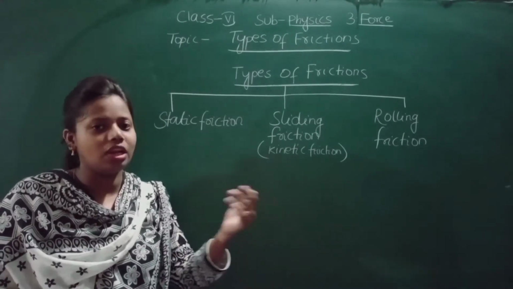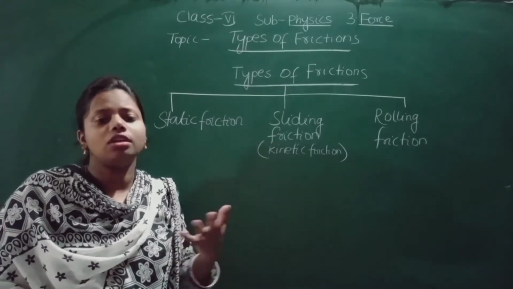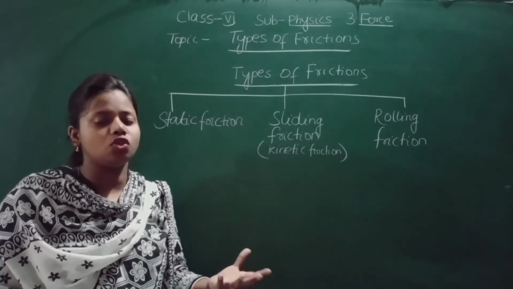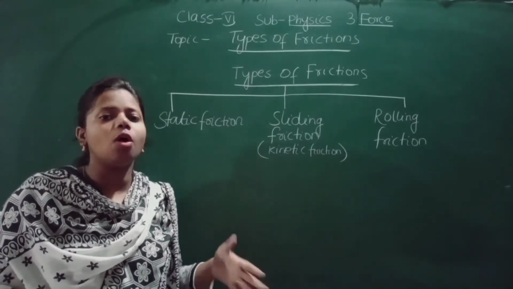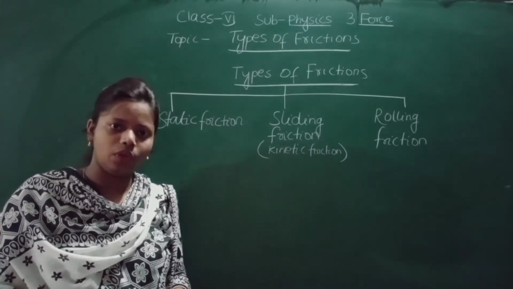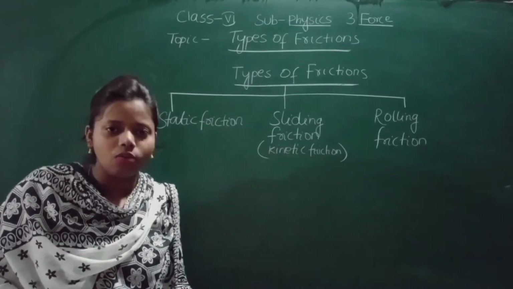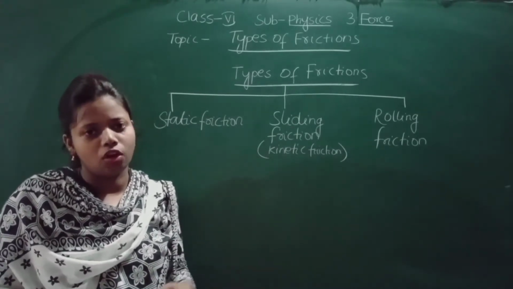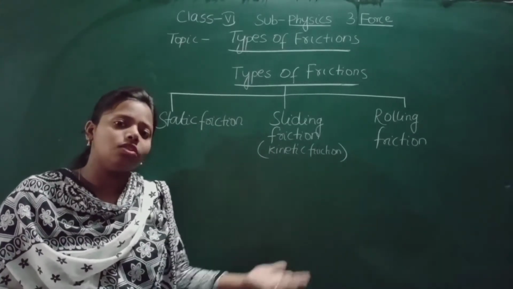As in my previous online class, I have taught you about force of friction. And what is force of friction? The force that opposes or resists the motion of the moving object. Motion means when the object is moving. So it tries to stop or slow down the movement of the moving body. And we have even learned about the characteristics of friction also.